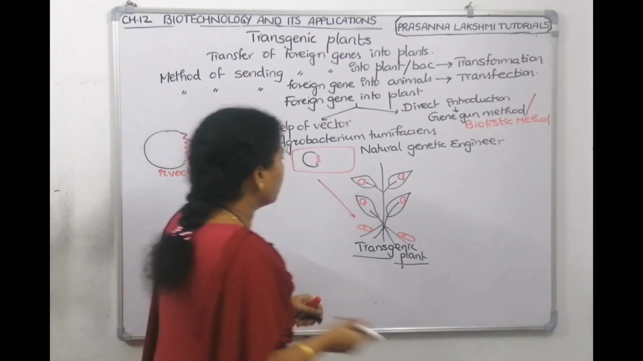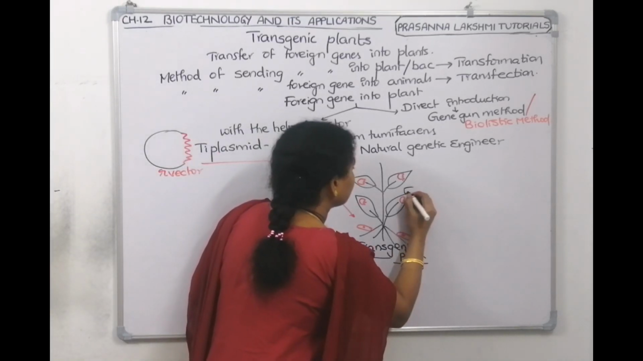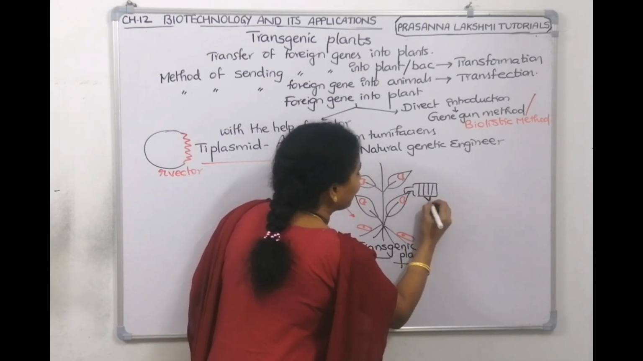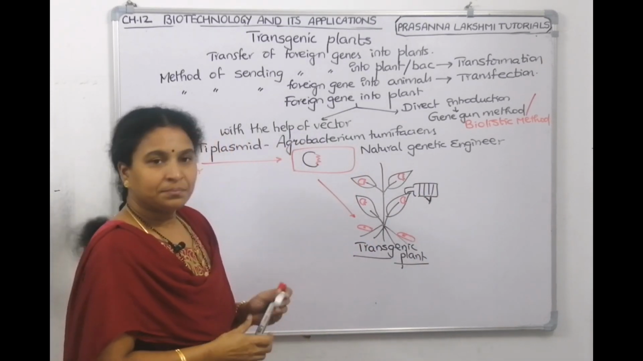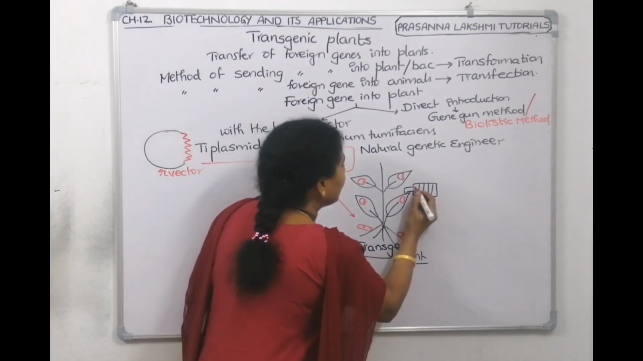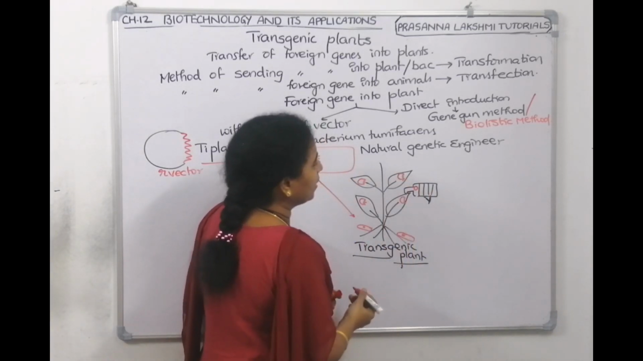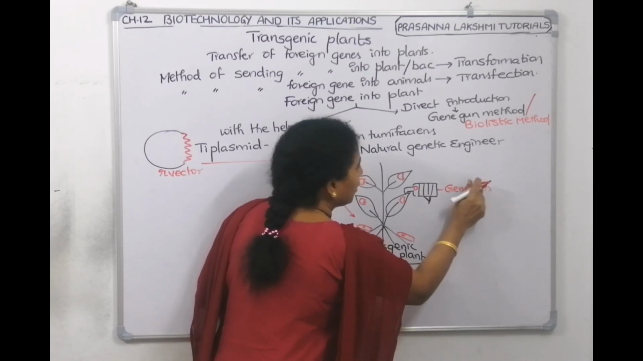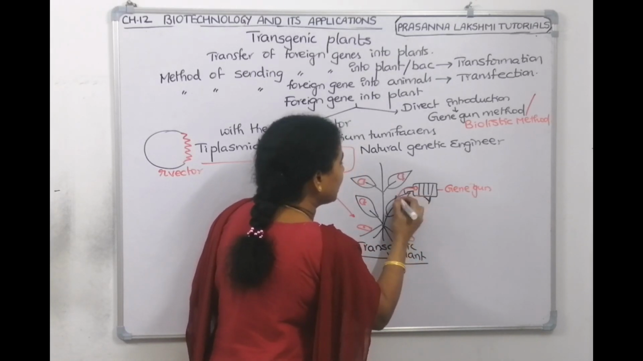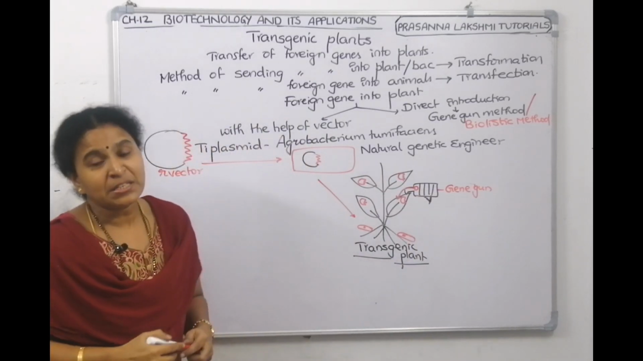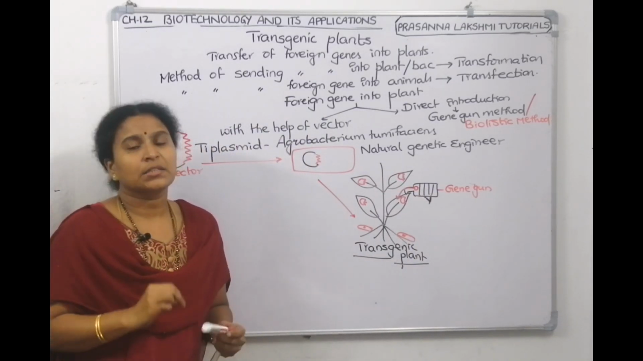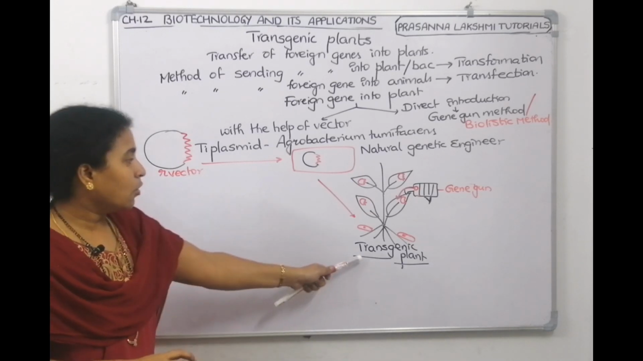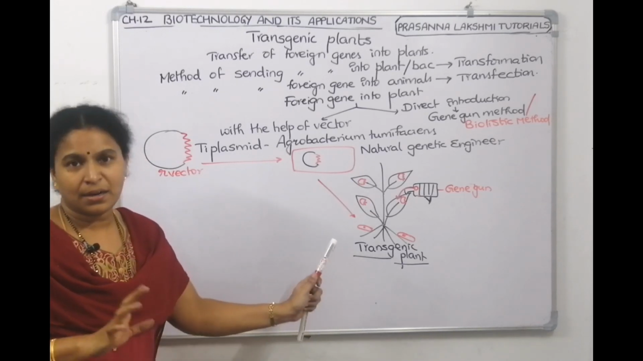So the gene gun, if you want to see, it will be like this. And we will trigger it. This is the gene gun, and inside that, like a bullet, your foreign DNA is there. When you trigger it, it will be sent inside. So these are the two techniques of sending the foreign DNA into the plant cell and converting the normal plant into a transgenic plant. Understood?